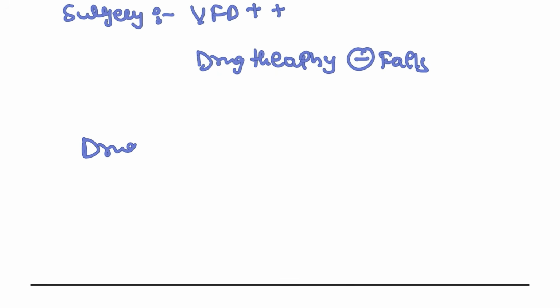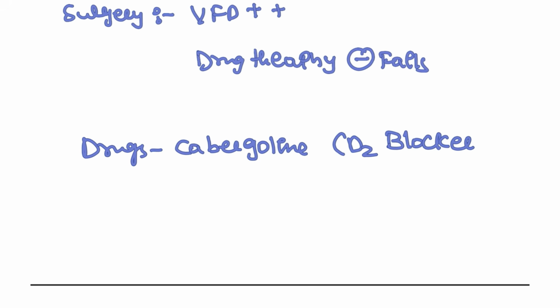And what are the drugs that we are going to give? Cabergoline. Cabergoline is a D2 agonist. And also bromocriptine.